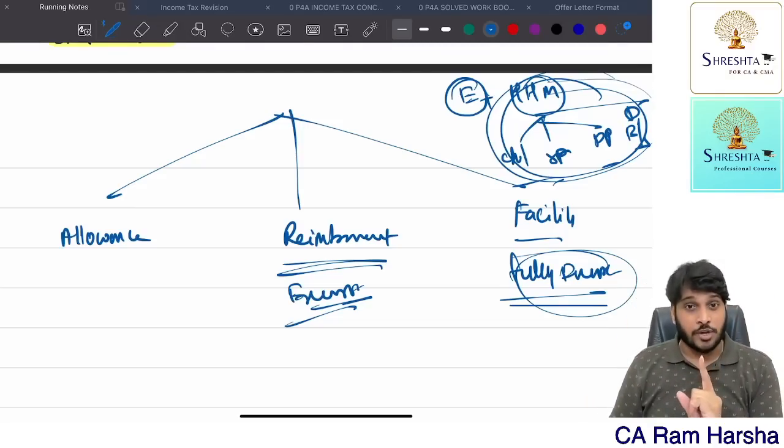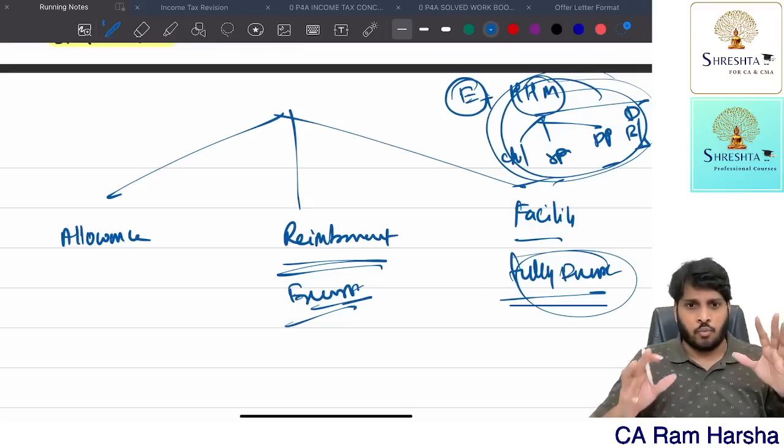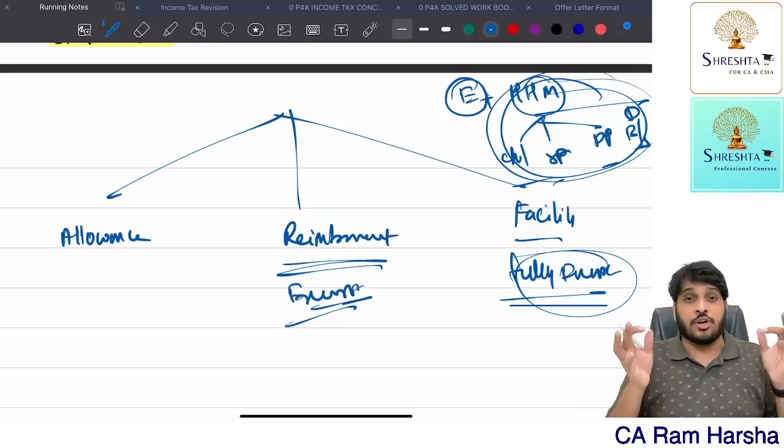Suppose the employee or family member gets medical treatment in a private clinic, in a nursing home, or with a family doctor, and the employer reimburses it. It is fully taxed.